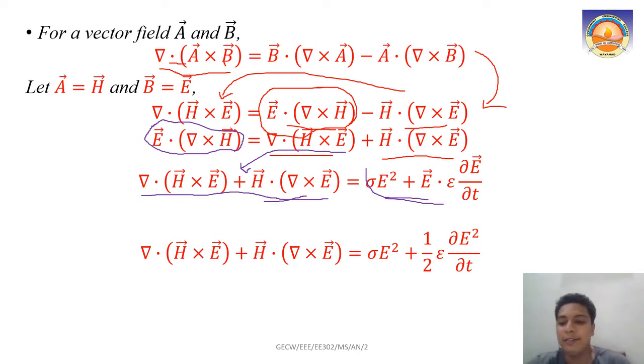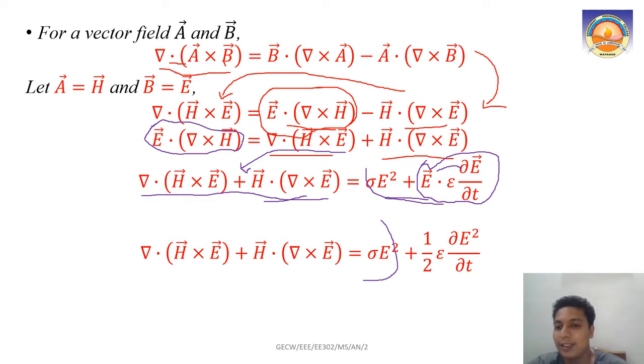Now one more thing we are going to do here. This much of the equation is just the same. Let us just rearrange this term, E dot ε ∂E/∂t.